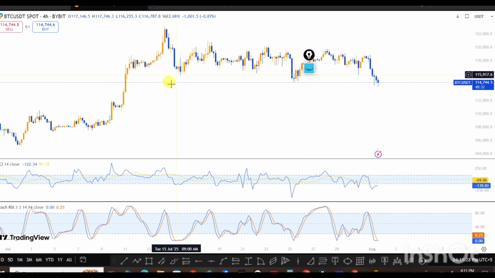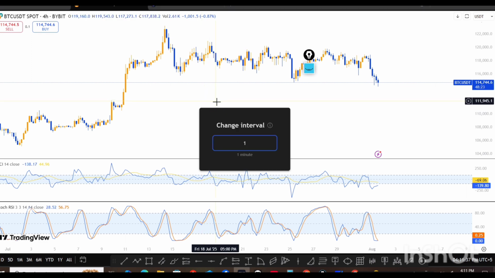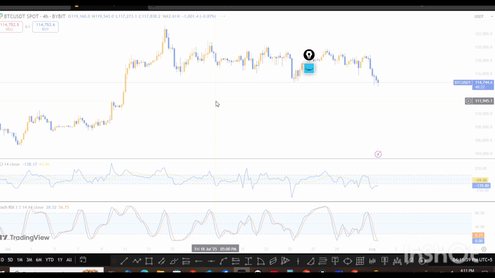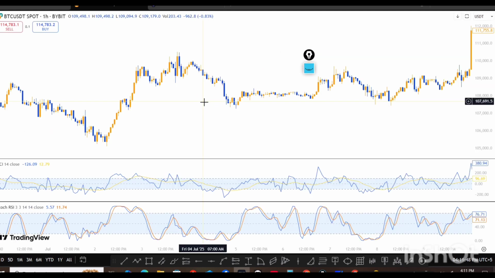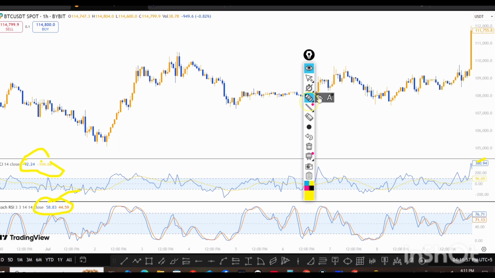So if we go to the 1-hour chart, it also shows some bearish momentum. We will check what the next step is. You can see that in the 1 hour the candle moved from this level to this level, so we can analyze what the next move is.